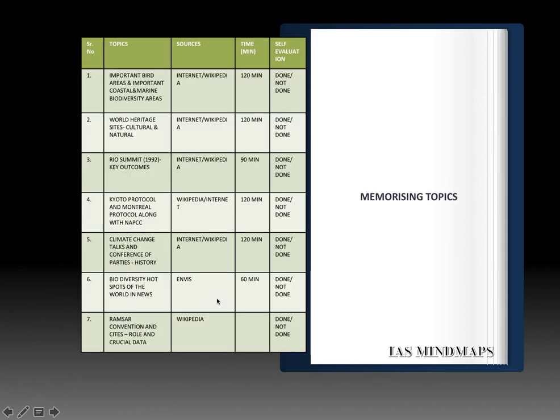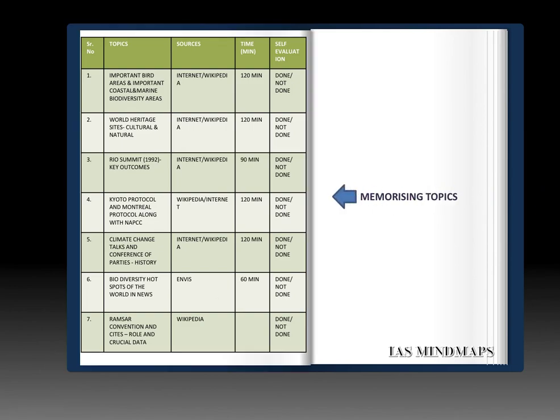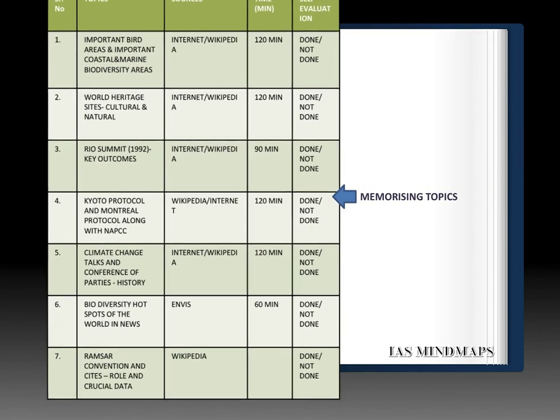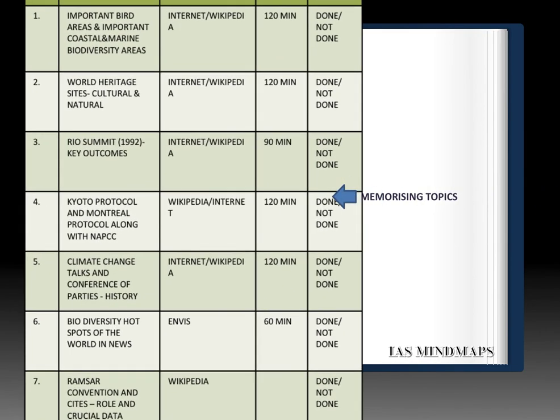The first set of targets, that is memorizing topics. In this week, you have to finish off important bird areas and important coastal and marine biodiversity areas of India. You can have this from ENVIS website, Environment Information Systems. Second, World Heritage Sites, both cultural sites and natural sites.